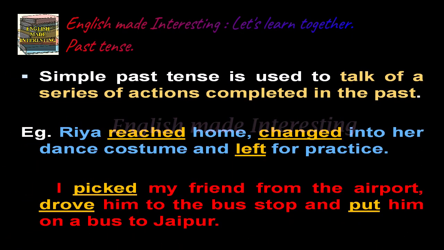Simple past tense is used to talk of a series of actions completed in the past. Example, Ria reached home, changed into her dance costume and left for practice. So here it is a series of actions which were completed in the past. Another example, I picked my friend up from the airport, drove him to the bus stop and put him on a bus to Jaipur.